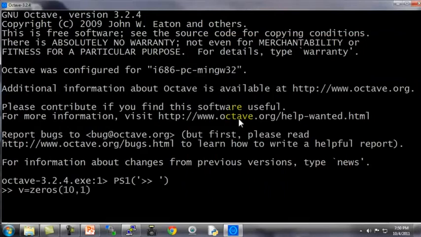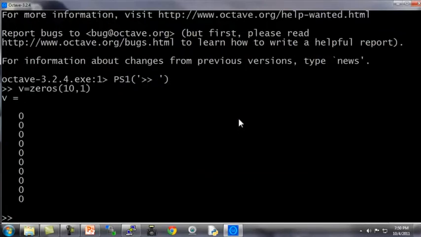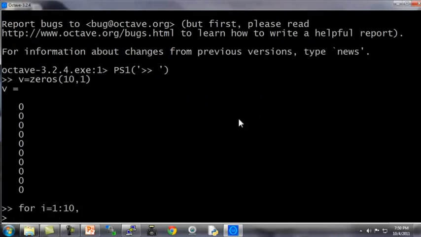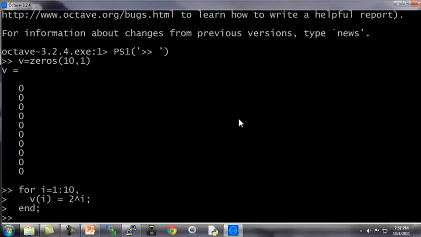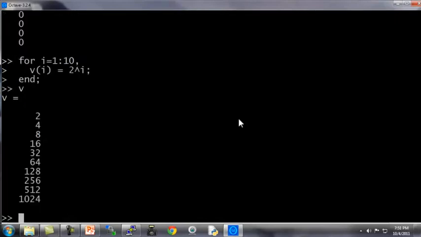I'm going to start by setting v to be a 10 by 1 vector of zeros. Now, here's how I write a for loop. For i equals 1 to 10, that's for i equals 1 colon 10, and let's see. I'm going to set v of i equals 2 to the power of i, and finally end. The white space doesn't matter, so I'm putting the spaces just to make it look nicely indented, but the spacing doesn't matter. But if I do this, then the result is that v gets set to 2 to the power 1, 2 to the power 2, and so on.